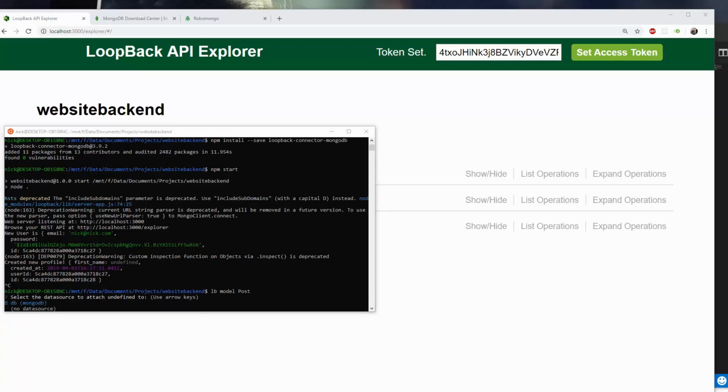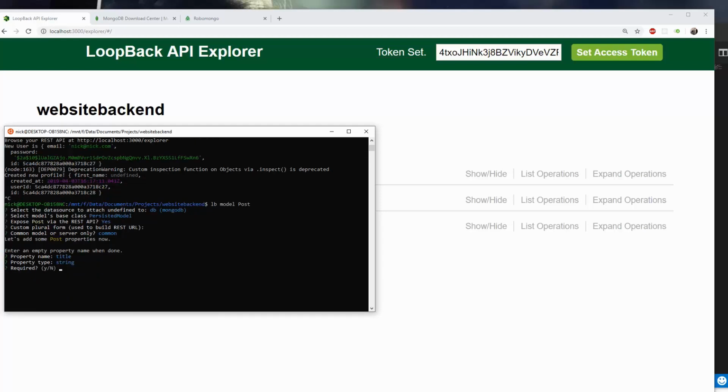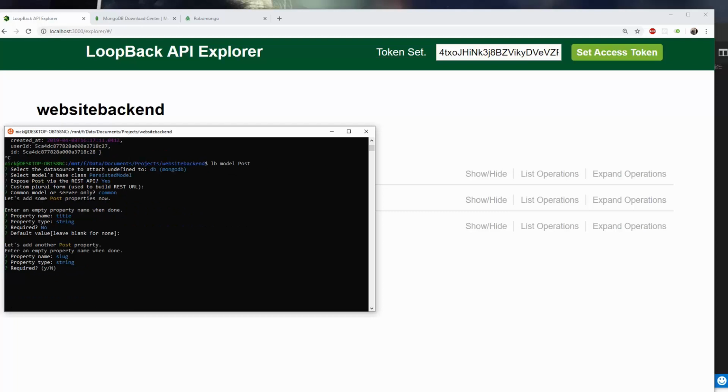And now, while we're thinking about a post, we know of a few properties that we're going to need right off the bat. So post, custom plural, let's leave that. Let's leave it to common. The first it's going to need is title. It's going to be a string. Not required, default, let's leave blank. The second one is going to be slug. It's also going to be a string.